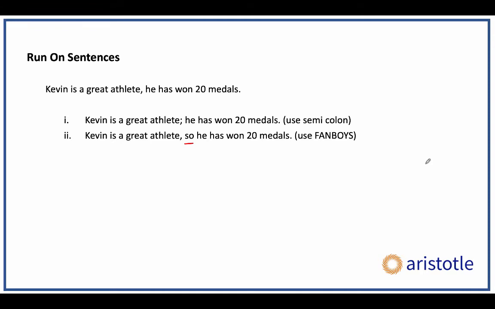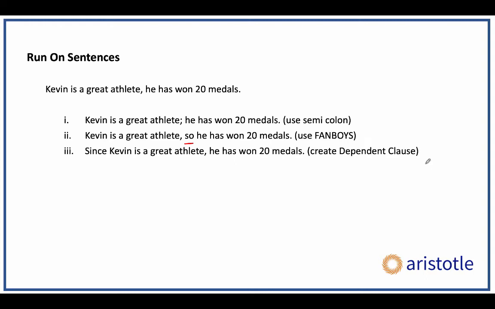And the third way of fixing run-ons, so think about it, the problem right now is that we have two independent clauses. If you can convert one of them into a dependent clause, there won't be any problem. Which is the third way of fixing it? Put something before Kevin. Since, or as, or because, whatever. Since Kevin is a great athlete, he has won 20 medals. So these are the three ways of fixing run-on sentences on the GMAT.